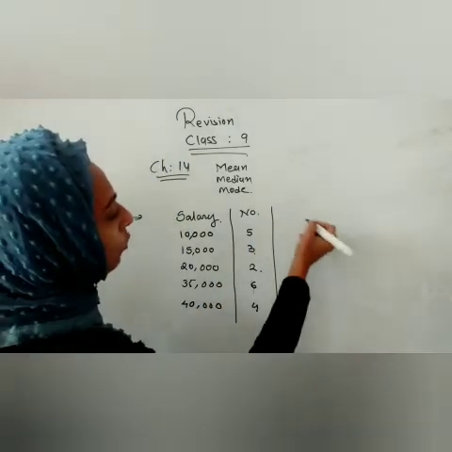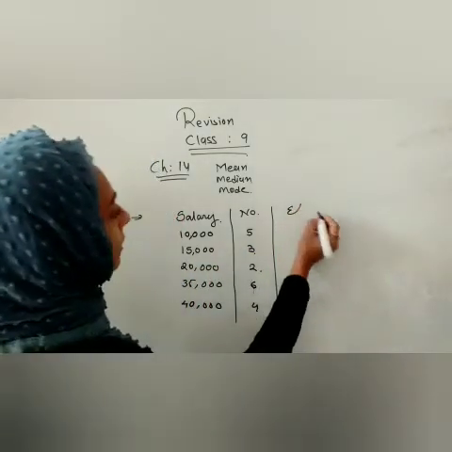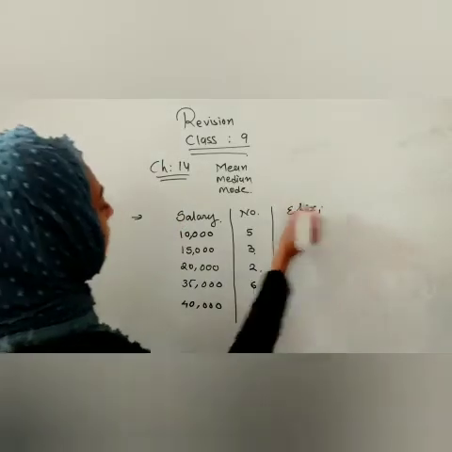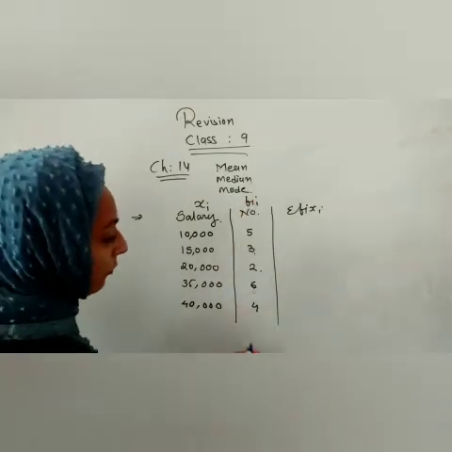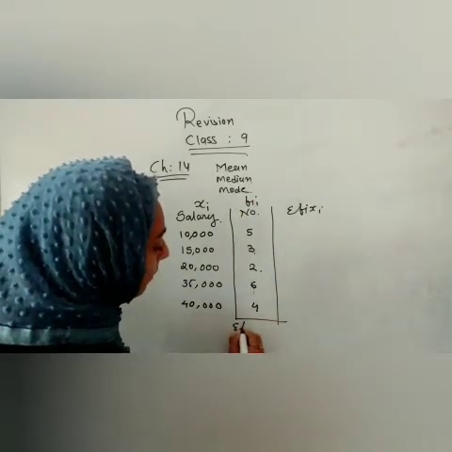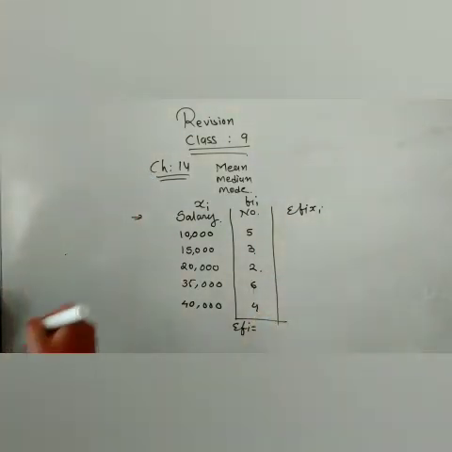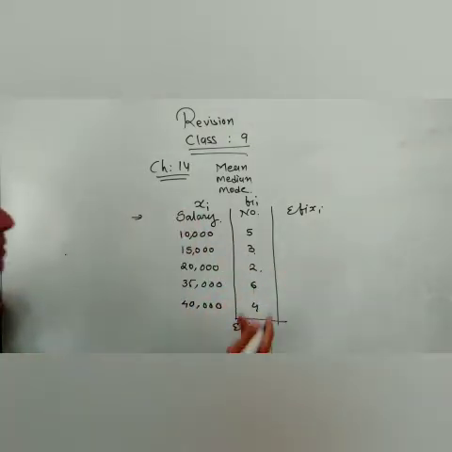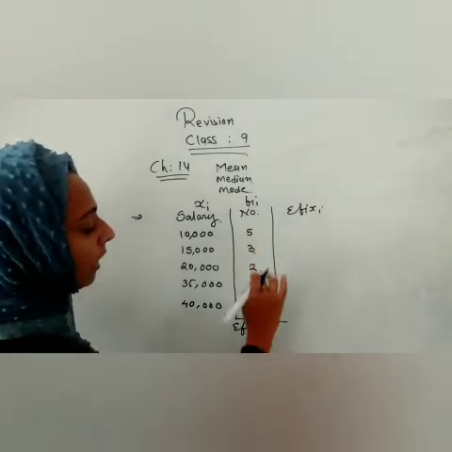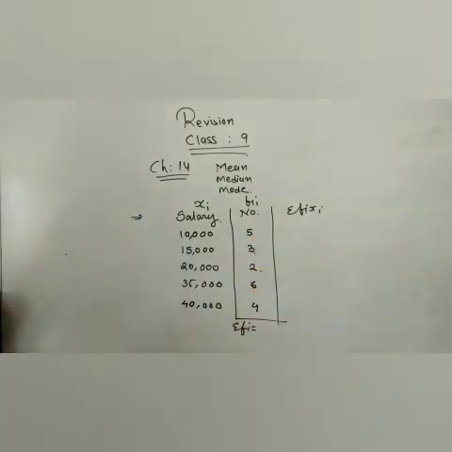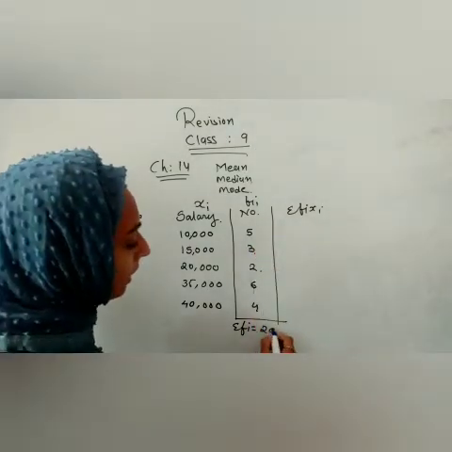So here we have to find summation of fi(xi). In that this one is in the form of xi and this one is in the form of fi. Here we have to find summation of fi, means हमें इनका sum करना है कि ये कितने हैं. Then I am telling you the equation. In that you have to substitute 5 plus 3 plus 2 means 10, and 6 plus 4 will also be 10. तो क्या आंसर आया 20 we have as total.